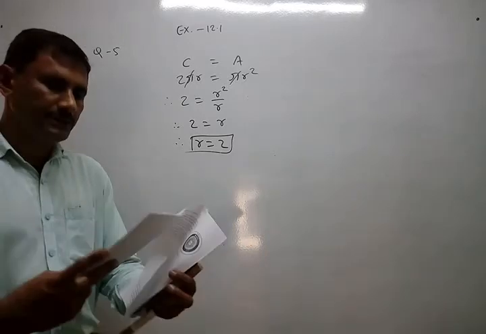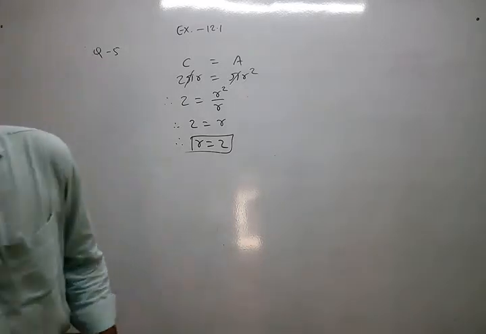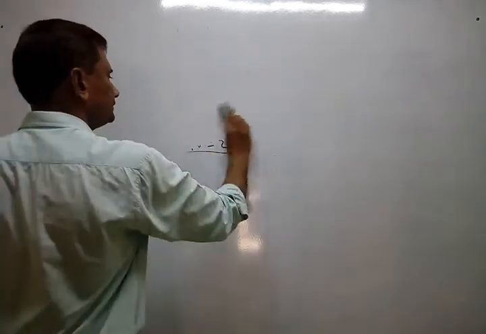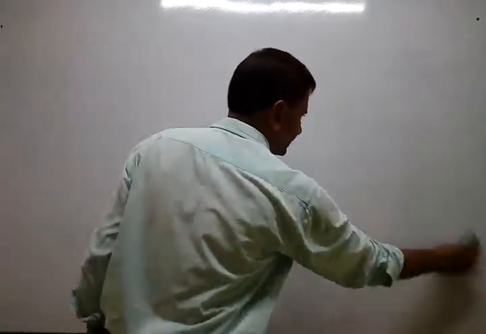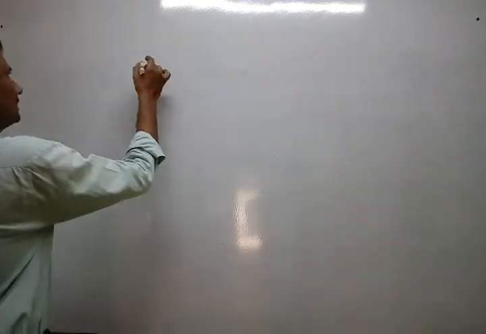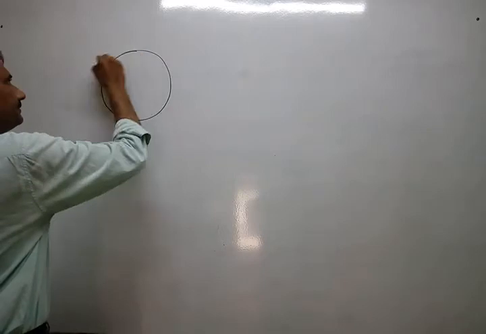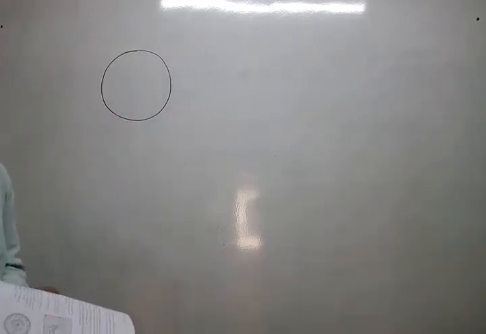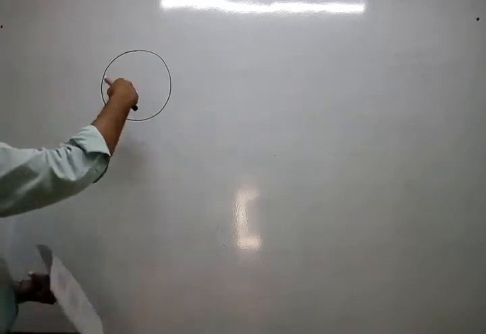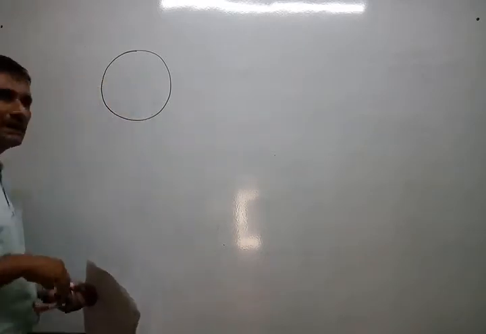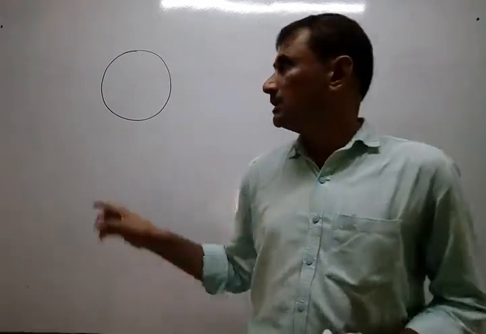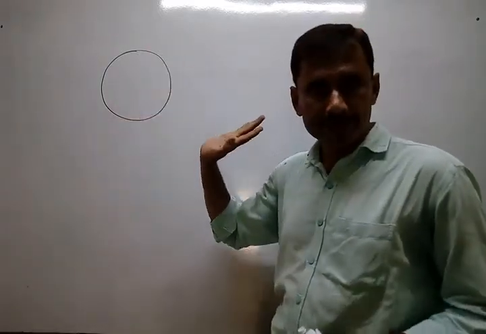Now our main point: what are arc, sector and segment? Just try to understand this well first of all. This is the full circle. If I divide the circle into 2 parts, I mean the boundary only, not the enclosed part. The enclosed part is not actually a part of the circle. Circle means only the circumference.